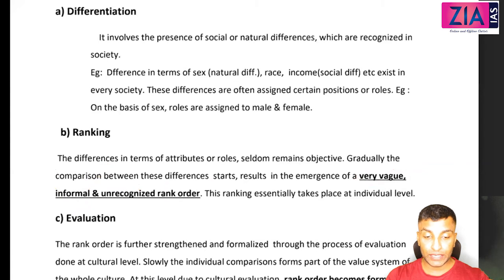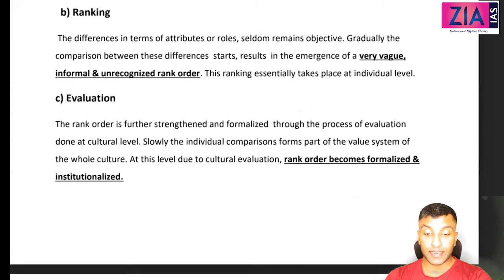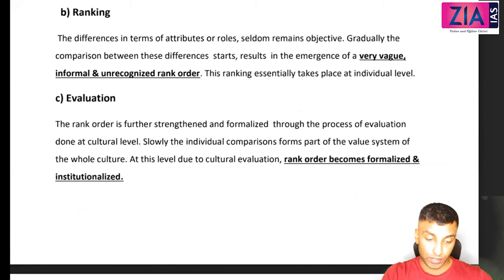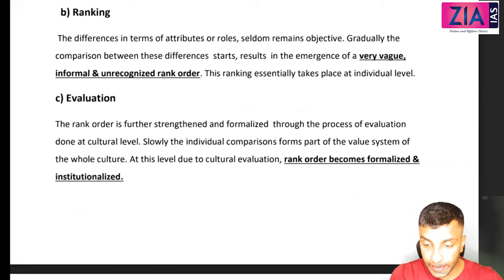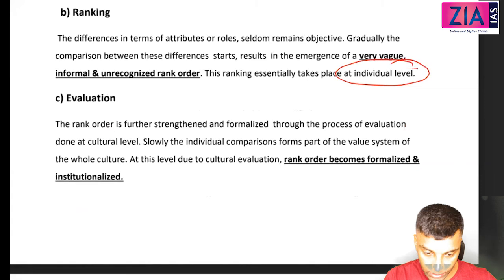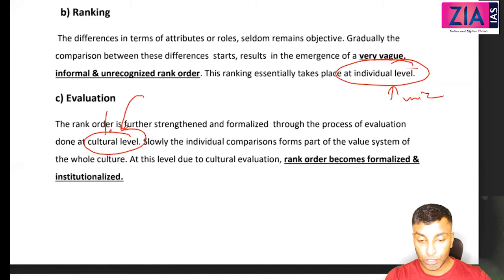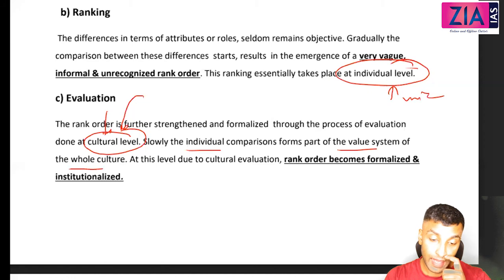Thirdly, evaluation. The rank order is further strengthened and formalized through the process of evaluation done at the cultural level. Slowly, so this is a key word here. Here, individual level; here, societal level, cultural level. Here it is at the micro level, this is at the macro level. Slowly, these individual comparisons form part of the value system of the whole culture. At this level, due to cultural evaluation, rank order becomes formalized.